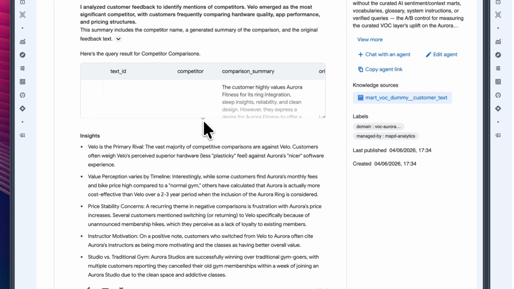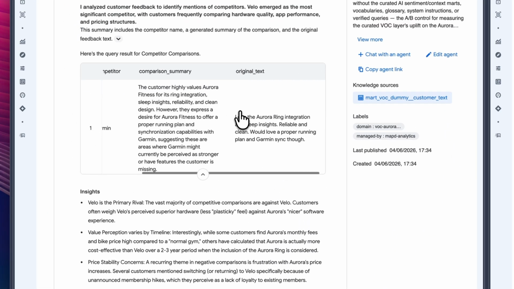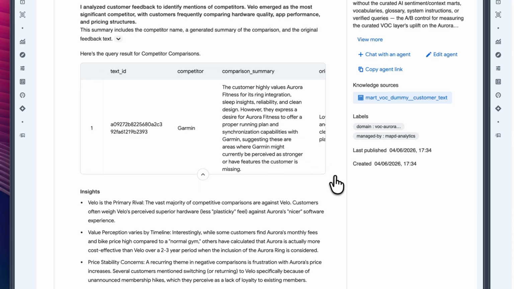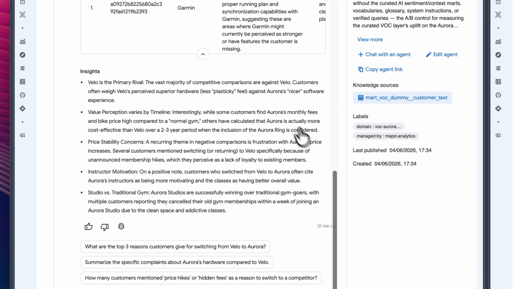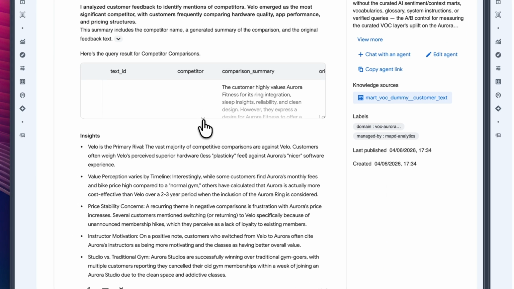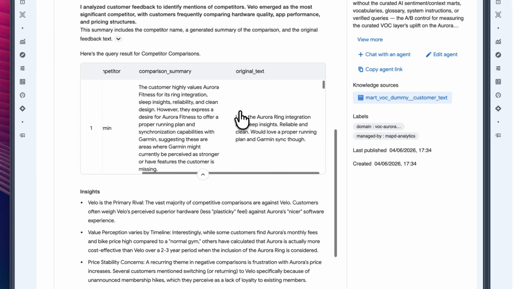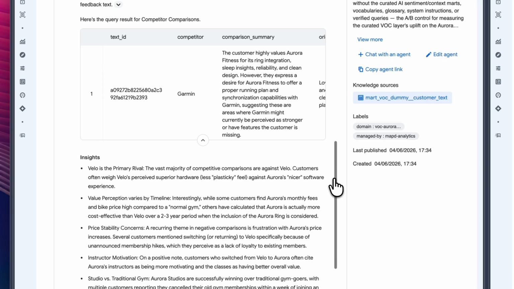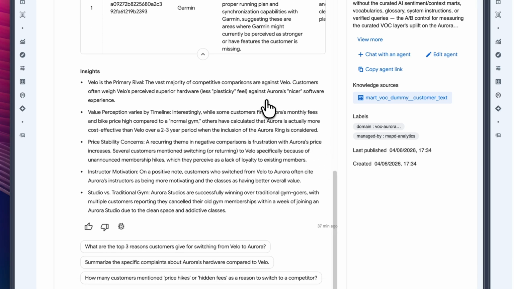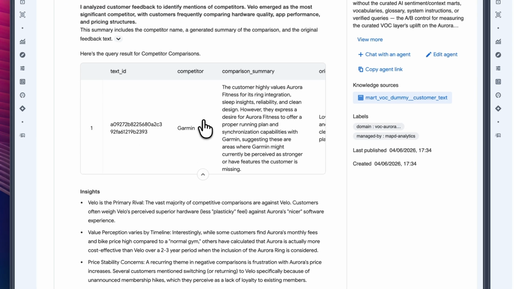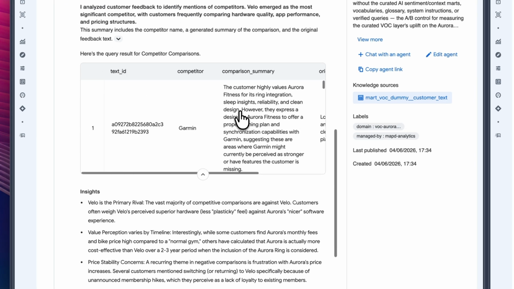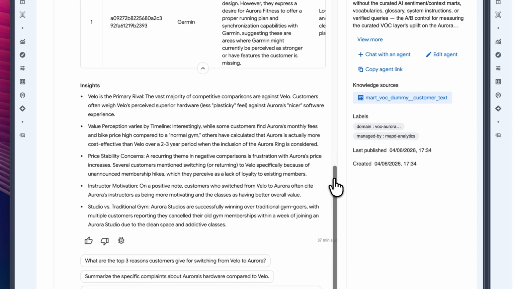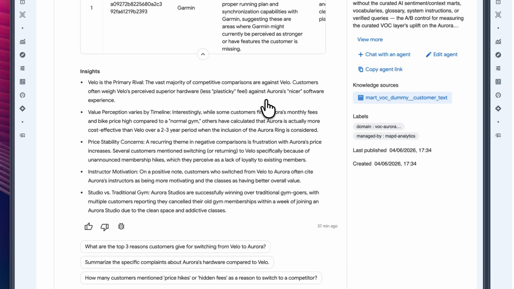So now we're going to ask both agents which customers are comparing Aurora to a competitor and what are they saying. The generic agent gives a decent answer. It identifies Velo as the main competitor and it summarizes some of the common themes. The generic agent is working from raw text. It has to work out for itself what counts as a competitor mention, and if the customer clearly says Velo, it can probably pick that up. But if customers use product names, abbreviations, spelling variations, or indirect comparisons, it becomes less reliable.